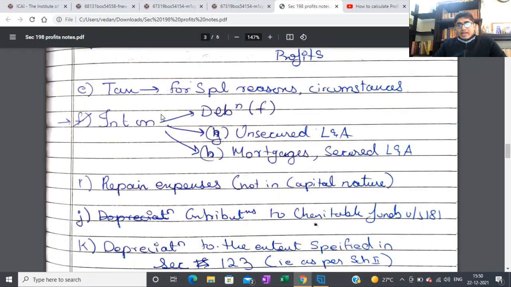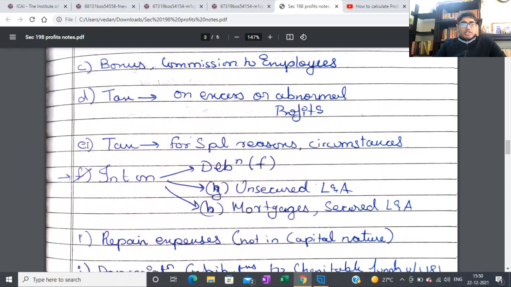Next, tax for special reasons or circumstances. These two points go hand in hand. Tax for special reasons or circumstances, and tax on excess or abnormal profits can be deducted, but your normal tax, that is your current tax and deferred tax, can't be deducted.